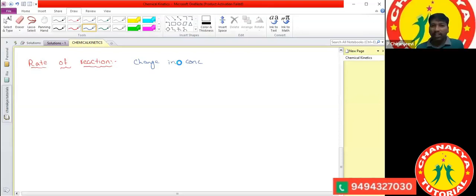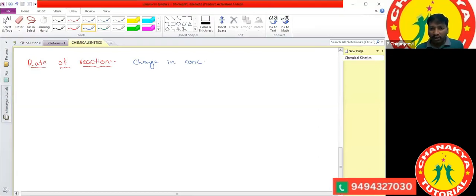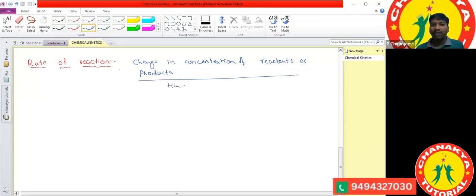So the change in concentration of reactants or products along with the time is called the rate of reaction.